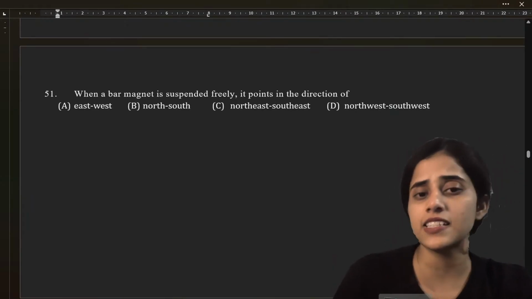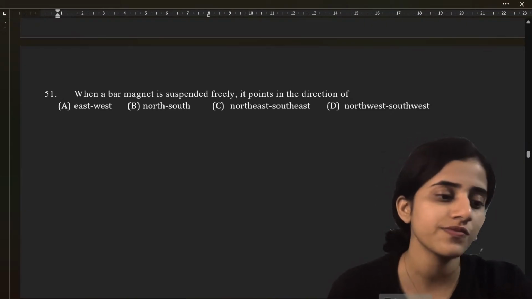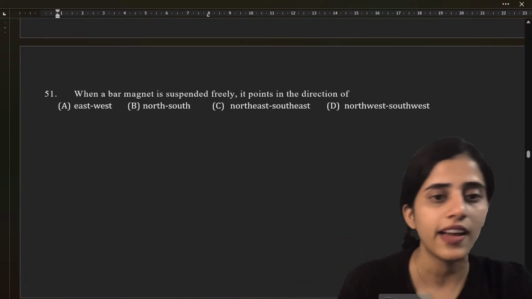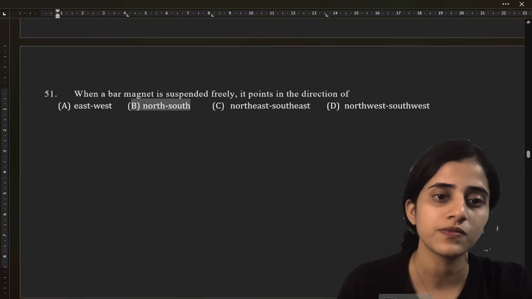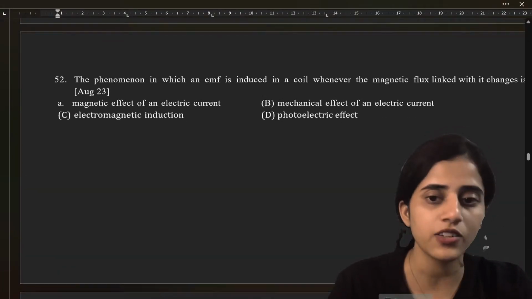When a bar magnet is suspended freely, it points in the direction of. Obviously, it points in the direction of Earth's magnetic field and it is always north-south. Yes, it's always north-south. Very good.